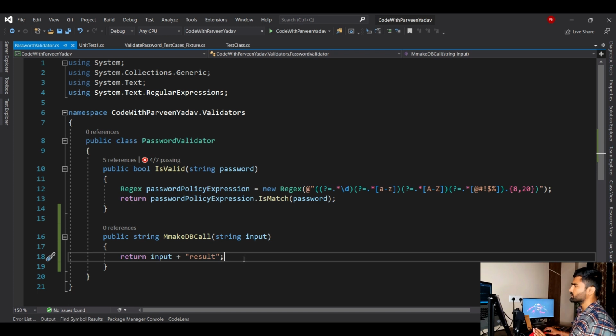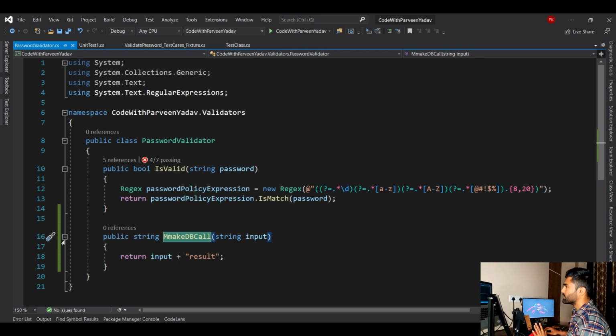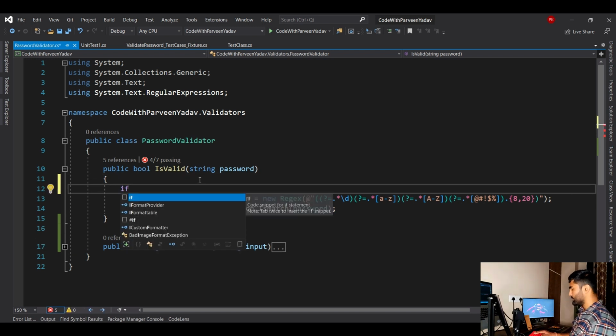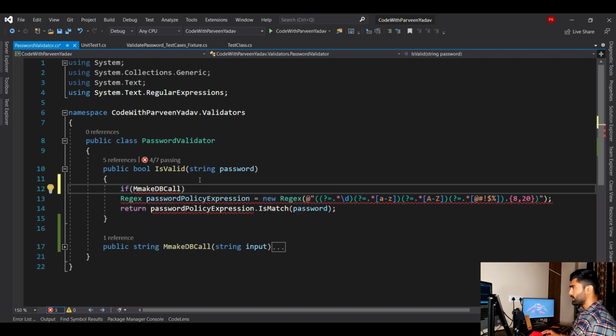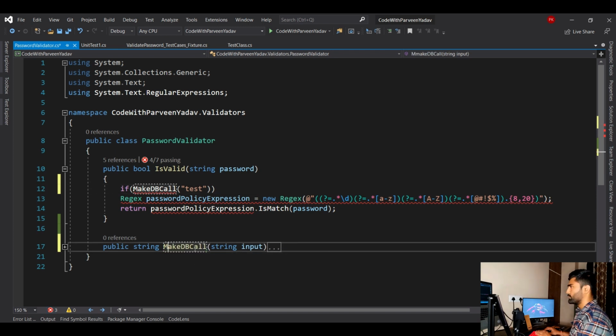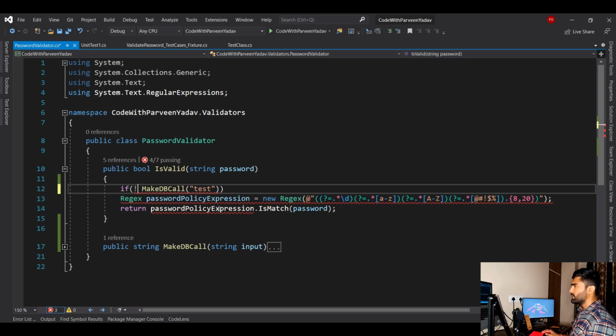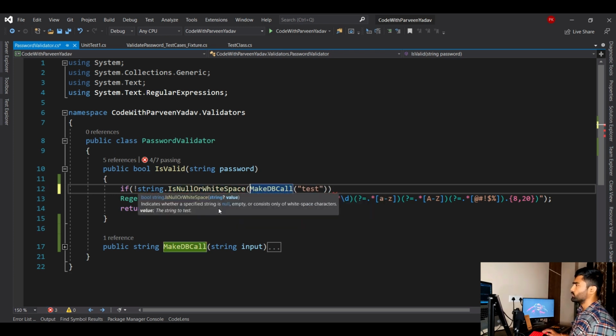I'm just focusing on the concept. So over here, pretend that this method is making a database call. Now this method is being called here. Let's say make db call has this test argument. And the name is wrong, let's rename it. Should be make. And if it has any value, so if it is making a database call and it is successful, or maybe it is returning something, then only go further.